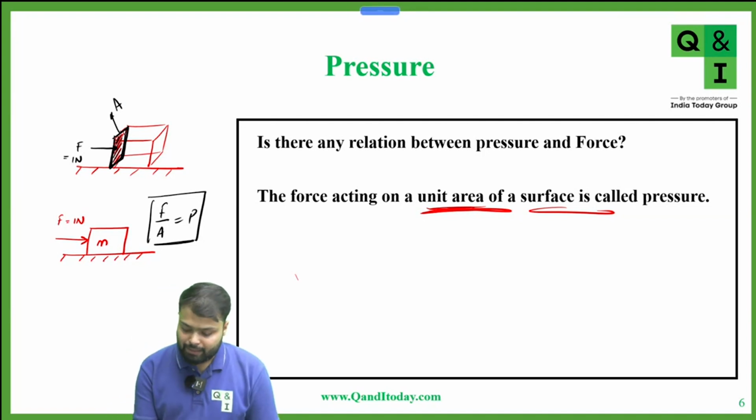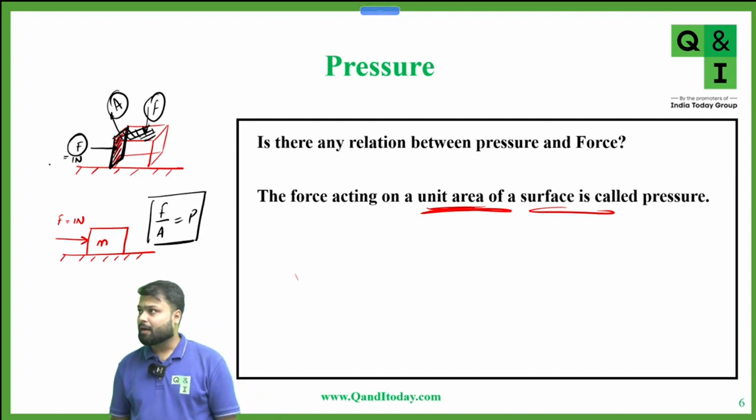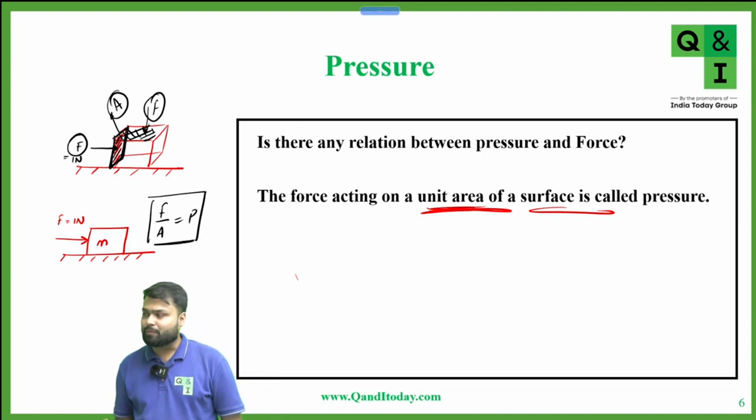It might be possible that the area of this face is different from this area. So for the same value of force, the pressure on this area is different. Are you getting it or not? But sir, in a cube, isn't every side the same? Yeah, if it is a cube, then every side is equal.